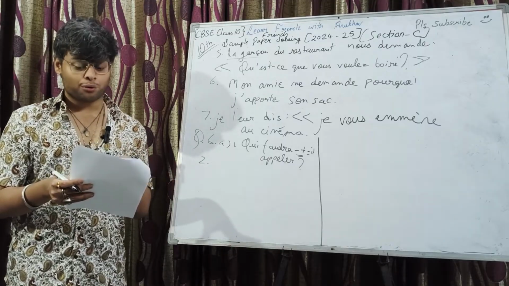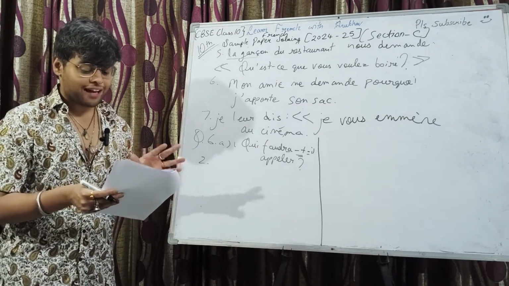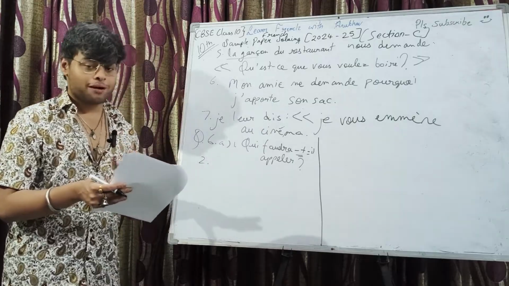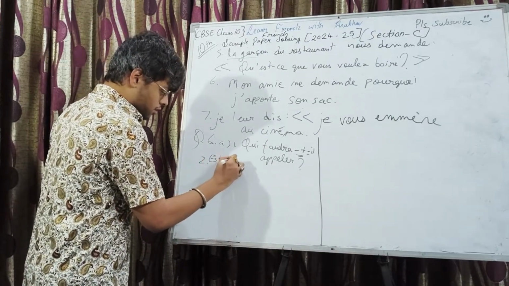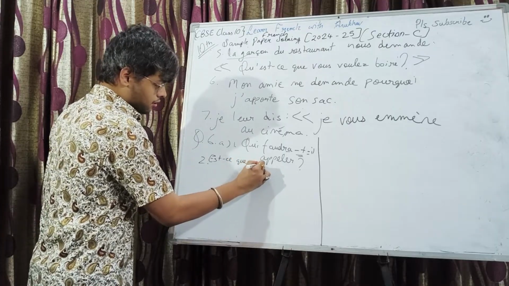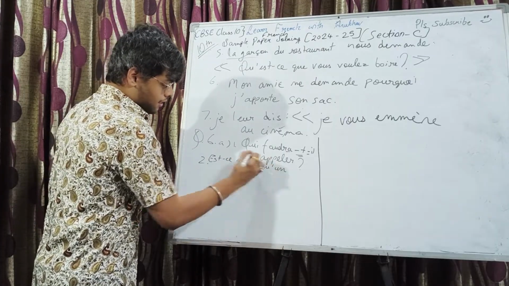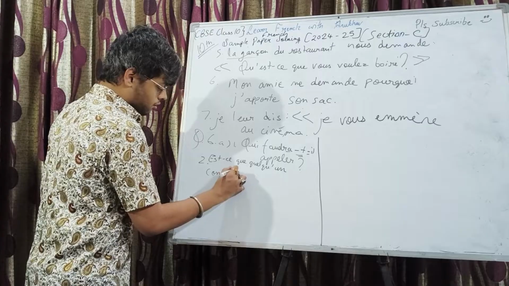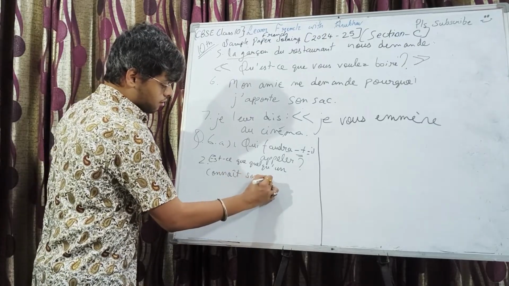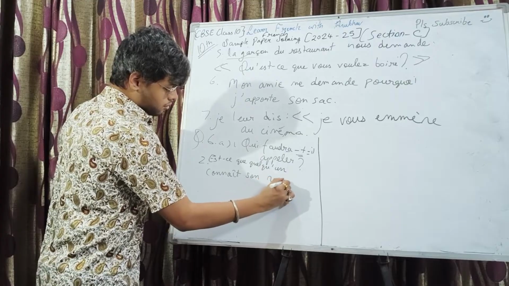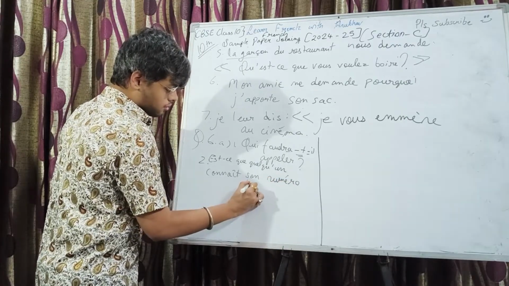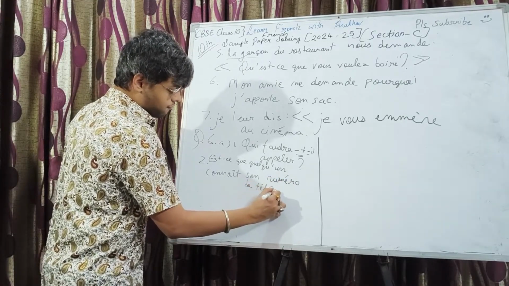Does somebody know his telephone number? So est-ce que quelqu'un connaît son numéro de téléphone?